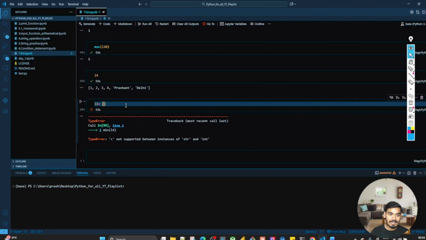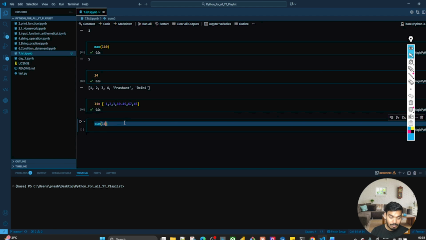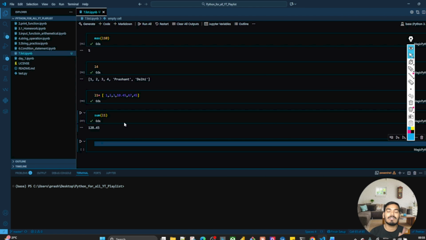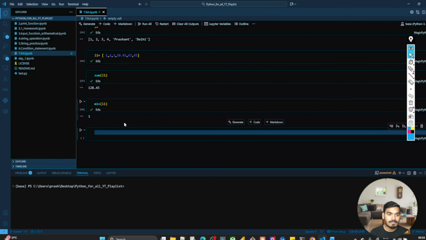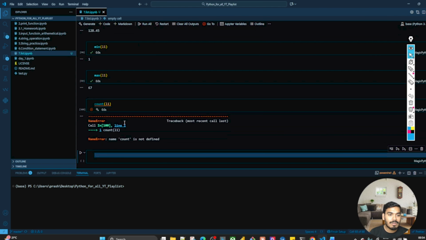Perfect. Now let's say I'm again assigning L1 as 1, 2, 3, 10.56, 67.45. You have L1 right now. So I'll find the sum of L1. Yes, that is possible because integer and float can be summed together, right? Min of L1, max of L1, possible, right? So we have understood all of these. One more is count. Count of L1: count is not defined.